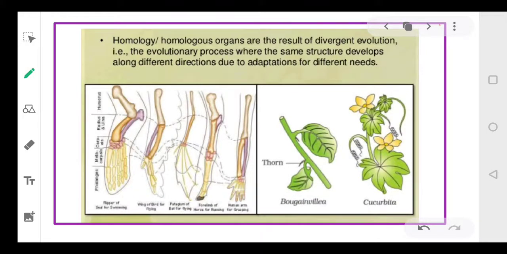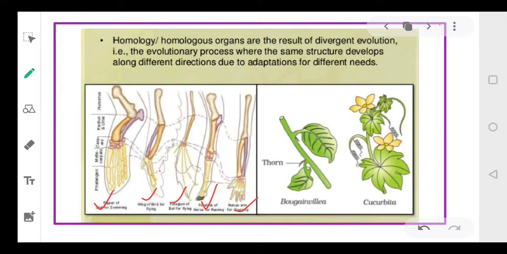Now, look at these examples. This is a flipper of a seal which is used during swimming. This is a wing of a bird which is used for flying. This is of a bat. Then this is the leg of a horse which it uses for running. And this is the hand of a human being. Now compare the structure. Functionally they are different. Wings are used for flying, legs are used for walking, and hands of human beings are used for grasping things. But the internal structure of all of them is the same.